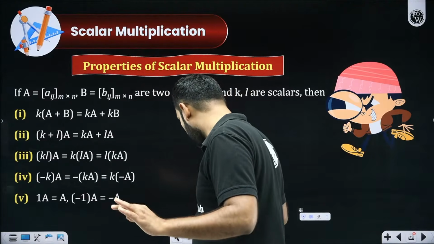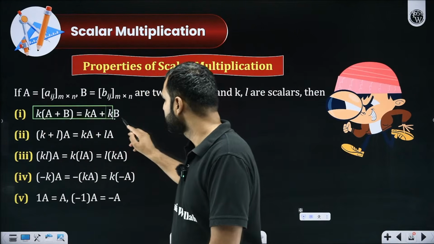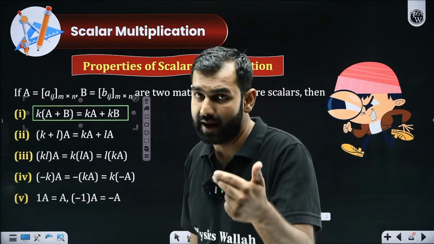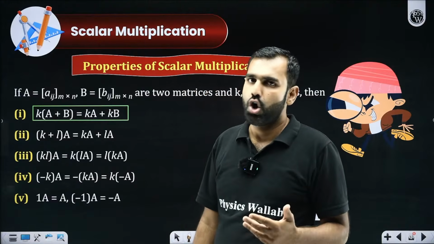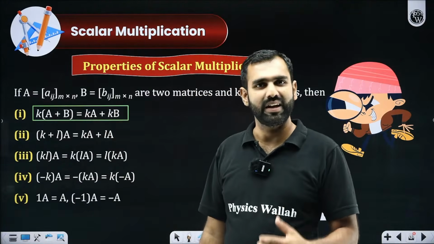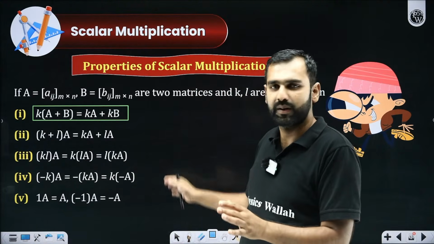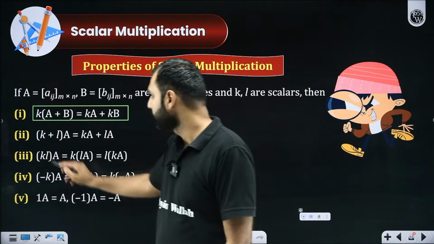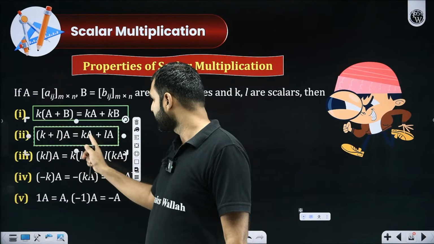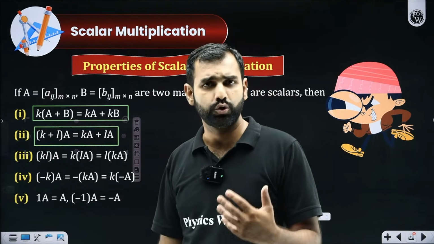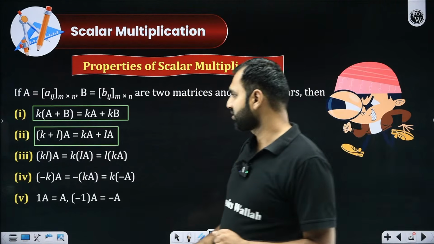The first one, if you are observant enough and understanding this logically: addition of two matrices is done and then you multiply it by a scalar, or you multiply them by the scalar individually and add them up. It will be the same. It's standard and self-explanatory, yes or no? Second property: two scalars are added and multiplied to that matrix, or those two scalars are multiplied to the matrix separately and then the two matrices are added. It will give you the same output. Yes or no, everyone?